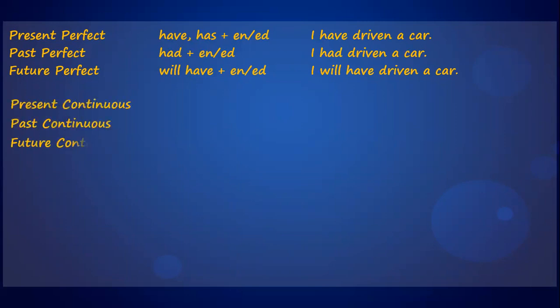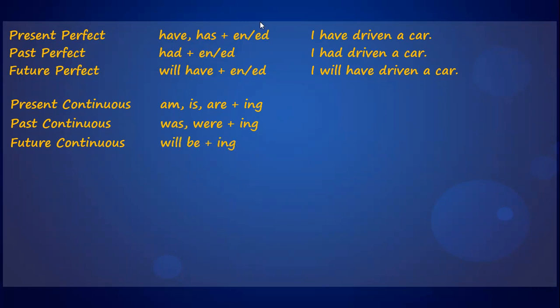Moving on with the present continuous, past continuous, and the future continuous. Continuous is the tense where actions keep on going, or there is a continuous process. So, in this case, we have a different set of helping verb as well as the main verb. In the helping verb, we take help of is, are for the present tense, was and were for the past tense, while will be for the future continuous tense.